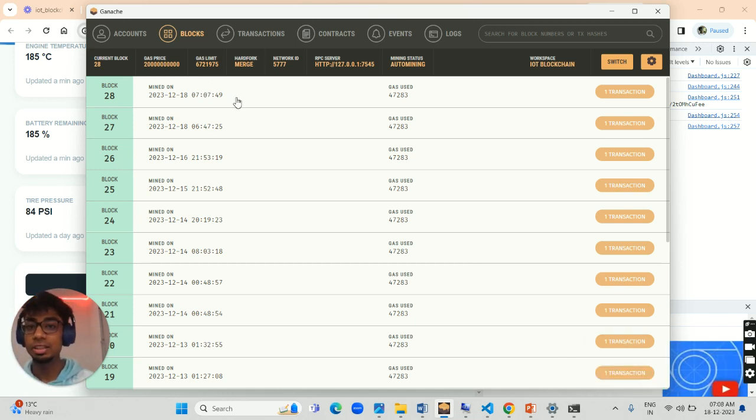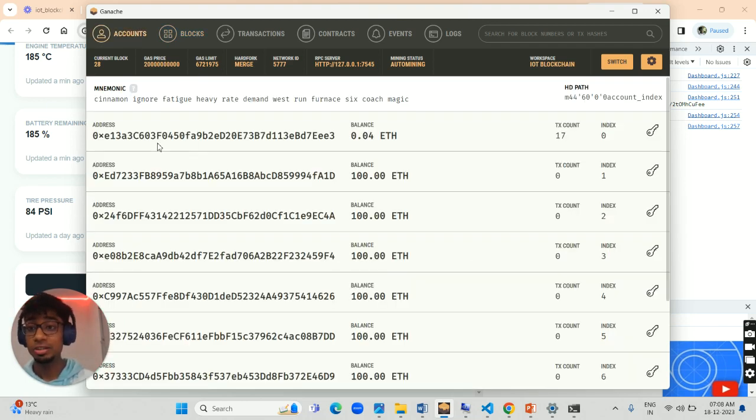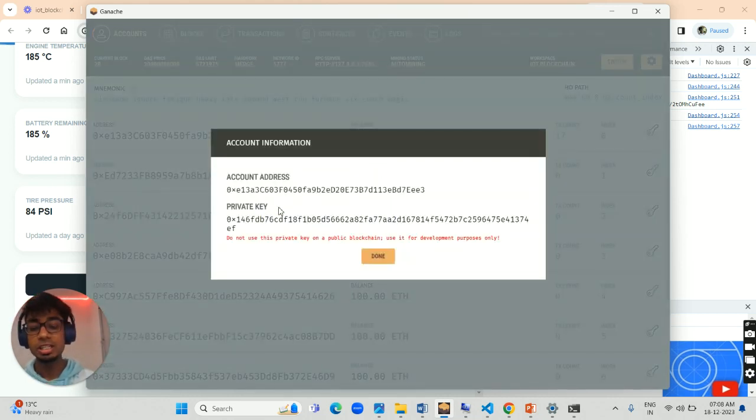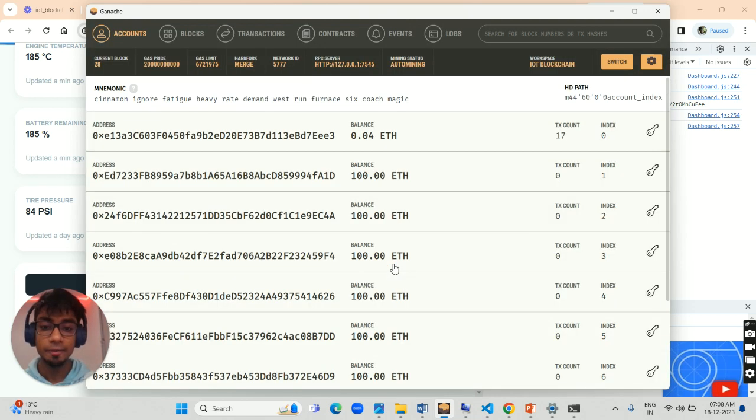Before that, I forgot to explain that this is a crypto wallet which contains the public address and the private key. So we feed this private key to create a bridge between the blockchain and the Chrome. We feed the private key into MetaMask so that we pay the gas price and put in the data. So now we go to the blocks and see the block has been created.